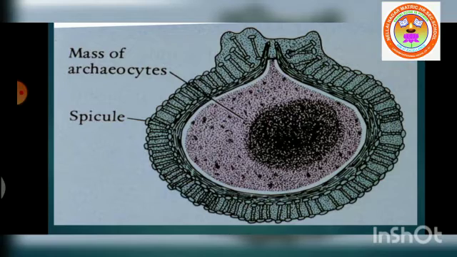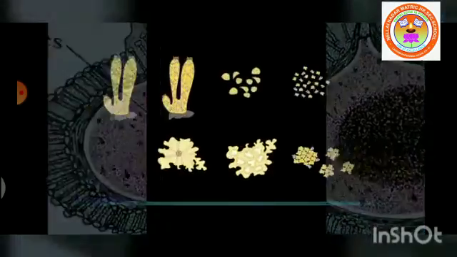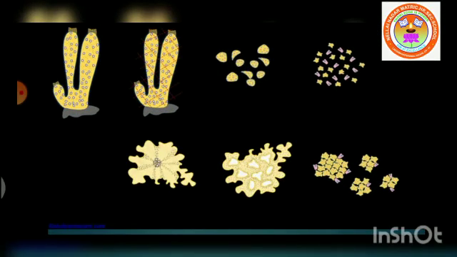During unfavorable conditions, the sponge disintegrates, but the gemmules withstand the adverse conditions. Adverse conditions means unfavorable environmental conditions. When the conditions become favorable, the gemmules begin to grow into new young individuals. You got it?